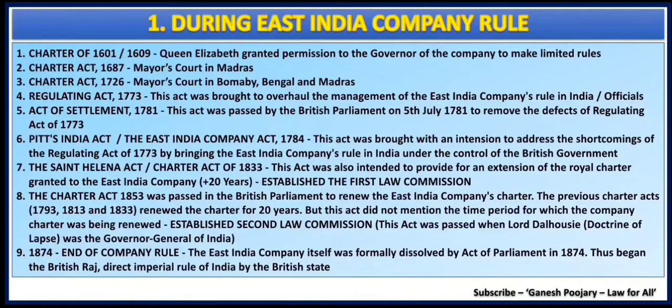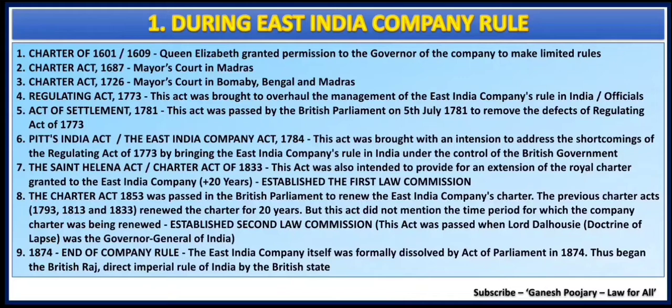And then come two important charter acts, Charter Act 1687 and 1726, with which we got three mayor courts. Earlier in the year 1687, we got mayor courts in Madras, but then in the year 1726, it was extended to two other places, that is Bombay and Bengal. So by the end of 1726, three places had mayor's courts, that is Bombay, Bengal and Madras. You should know the answer for this question also.